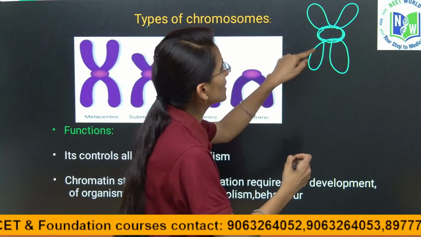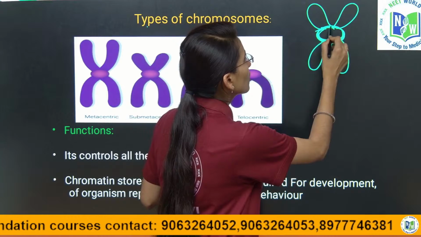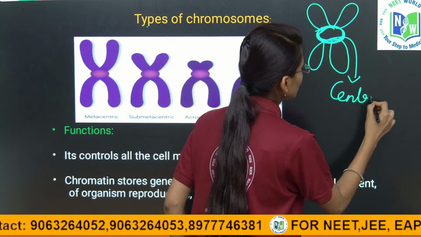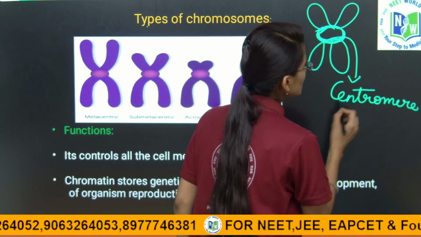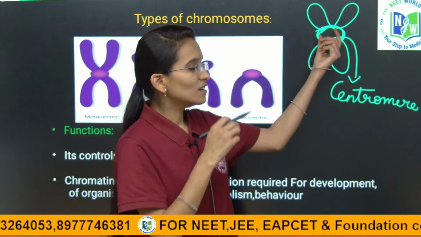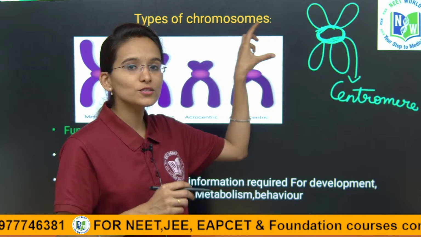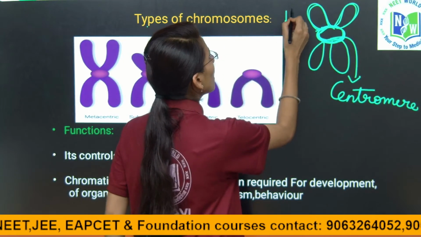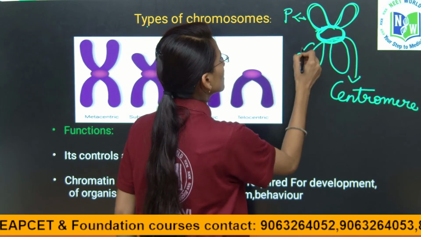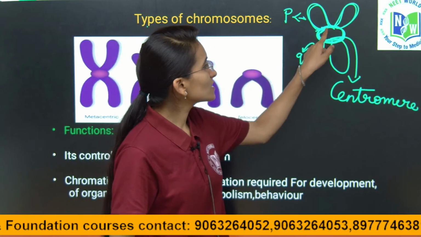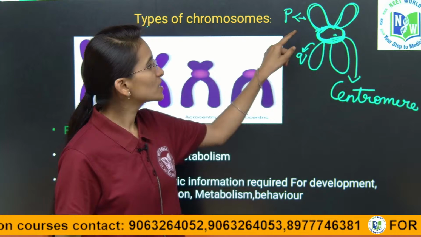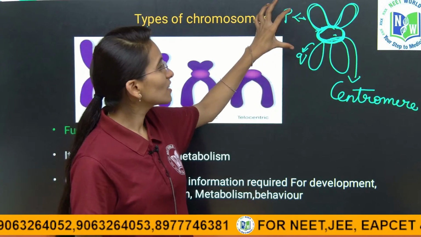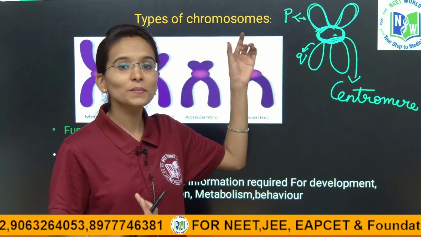In between, here at the center, we have a non-membrane bound transparent spherical body called the centromere. This is the centromere, which is located at the center, and to this centromere the chromosomes are attached. Usually we call these two rod-shaped structures the P arm and Q arm. Clear with the concept? It is a spherical structure located in the center, and what is attached to the centromere? Chromosomes, which we label as the P arm and Q arm.